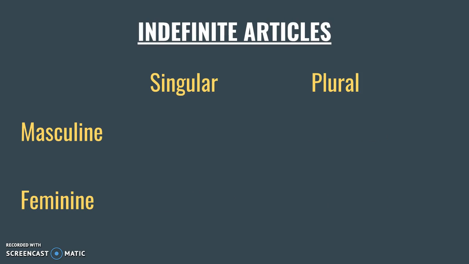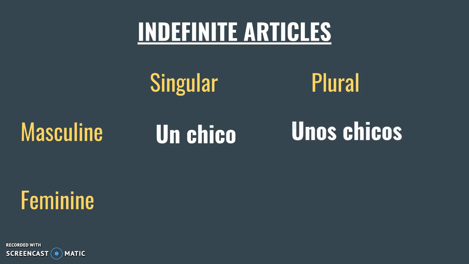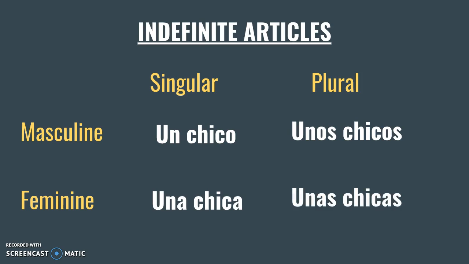What about the indefinite articles? Un chico, masculine. Un is the indefinite article. Chico is the noun. Unos chicos. Unos is plural, for chicos, the plural masculine noun. Una chica. Una is the indefinite article, feminine, for chica, and unas chicas. Unas is plural, feminine.